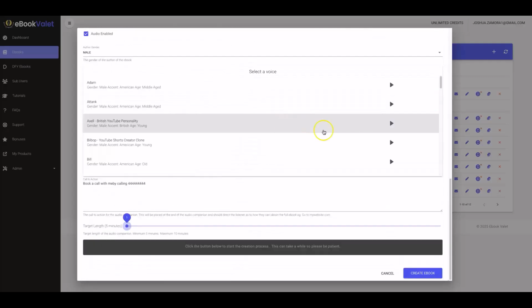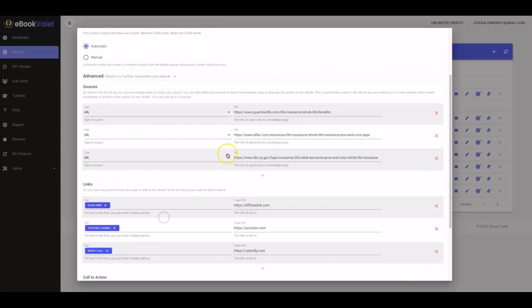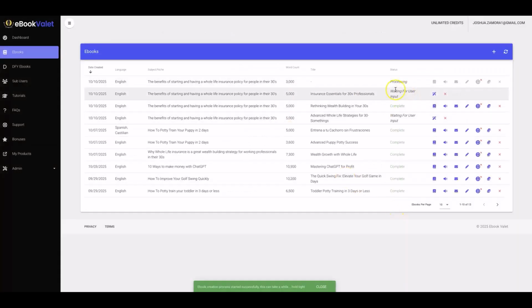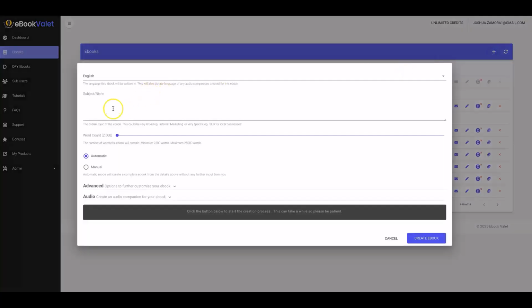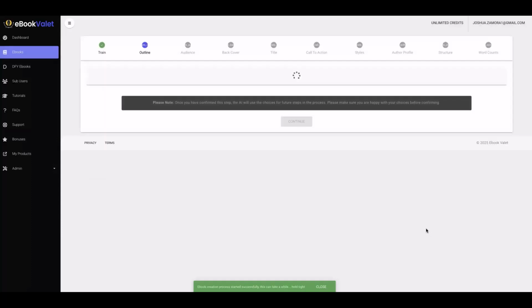Okay, and then once all of this is done, I'm going to go ahead and disable this just for now. All right, once you're done with all of this, you just hit create ebook, and that ebook now gets created. Okay, now let me quickly show you what the manual version looks like. All right, and again, this is a bit more of an extensive option, but it allows you to customize your ebook a lot more. So I'm going to go ahead and we'll do 3,000 words, so something quick and easy that pretty much teases people on the benefits of whole life insurance, and then come back to me for more information. So I'm going to go ahead and create ebook.